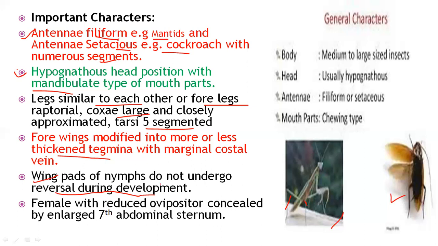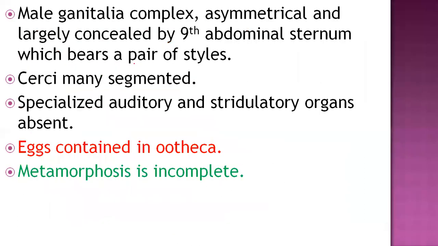From the genital point of view, in the female insect there is a reduced ovipositor, which is concealed by the enlarged 7th abdominal sternum region of the female. The male genitalia are complex, asymmetrical, and largely concealed by the 9th abdominal segment, which bears a pair of styli. In the cockroach, the styli are very important and are present only in the male insect.